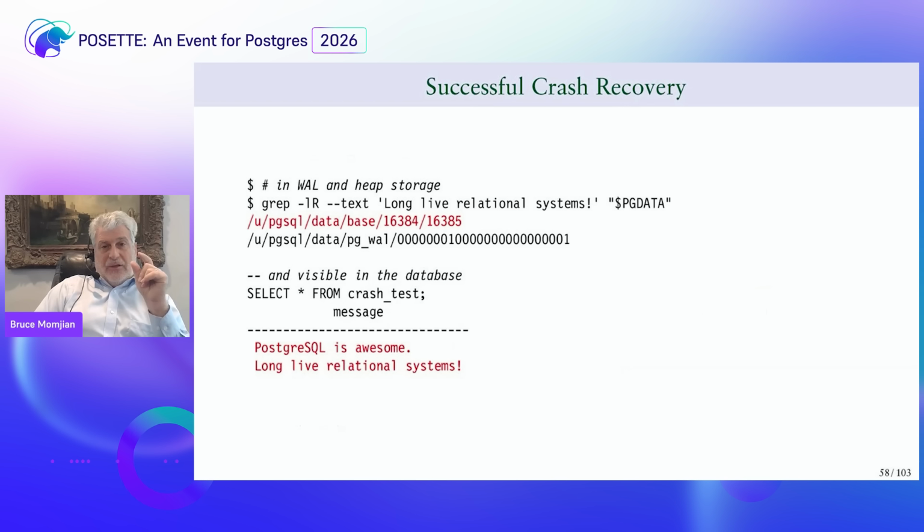And now, if I do a grep again, you can see that long live relational systems still appears in the write-ahead log, but above that in red, you can see that it does appear in one of the heap and index files. And that is only because of crash recovery. And now when I do a select from the table at the bottom, I can see Postgres is awesome and long live relational systems. We remember we inserted that right before we crashed the system. Yet once we started up, it properly restored it.